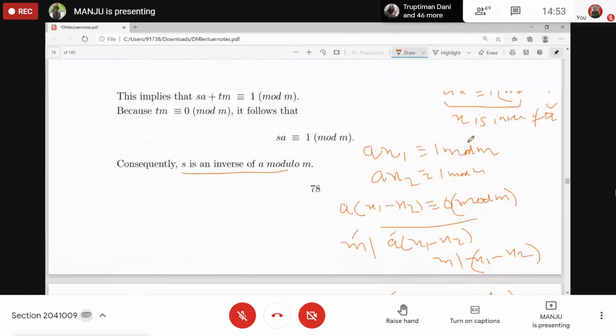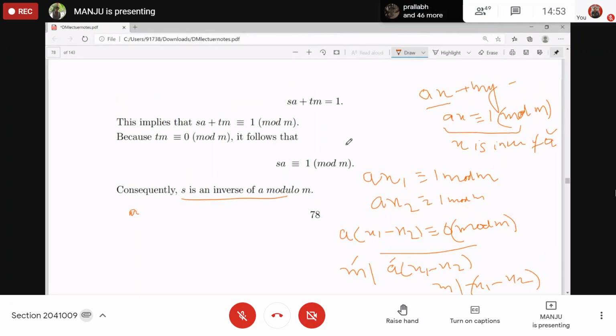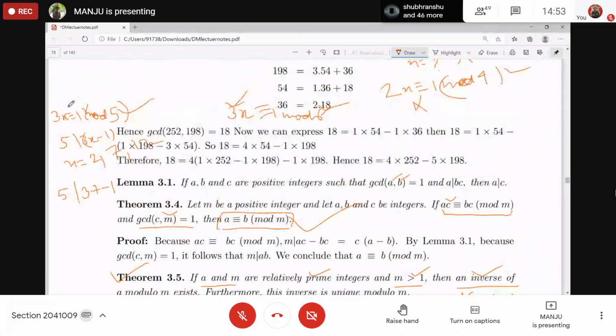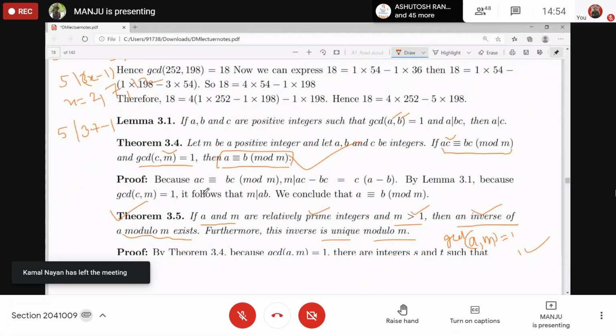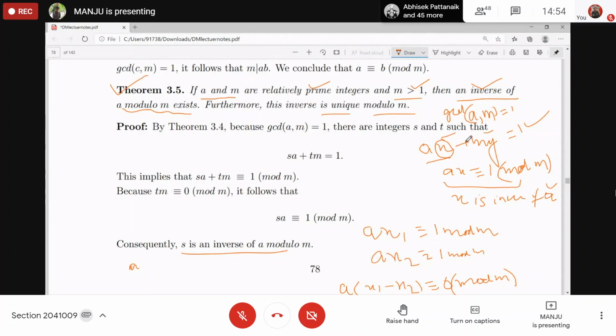One more thing. You have a linear equation in the real numbers, right? One way to get the inverse is to write it in this format, where 5 divides 3x minus 1. Another is to find x and y such that you can write 1 as a linear combination of A and M. From there, x will be the inverse of A. Got it? It is by this theorem only that we got this.